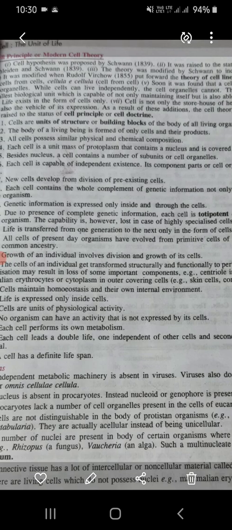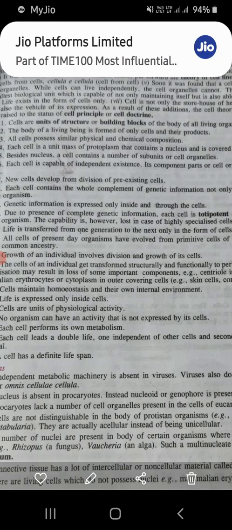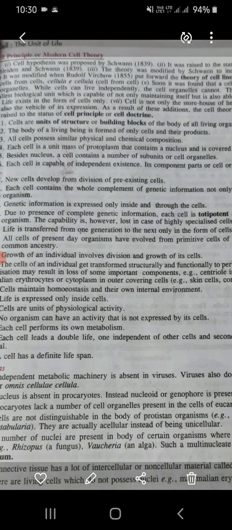Number 4, cells are not distinguishable in the body of a protist organism, for example, amoeba and some algae, for example, Vaucheria, they are actually acellular instead of unicellular. These were certain points, certain objections given against the modified theory of Rudolf Virchow in 1855.